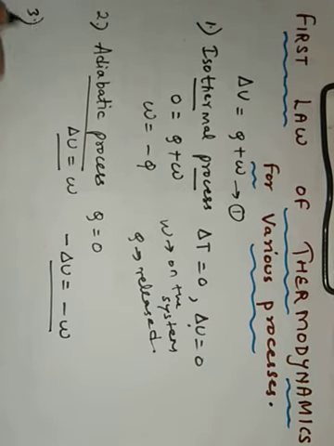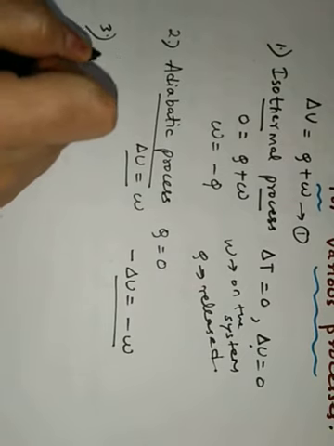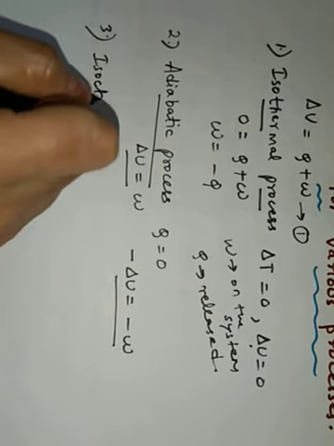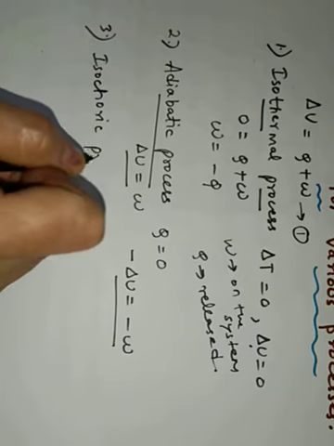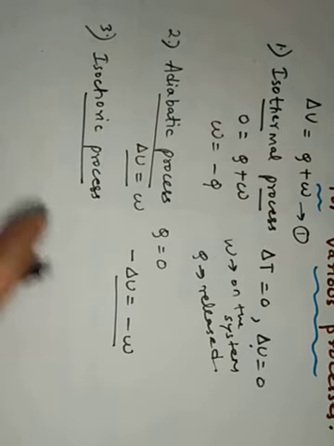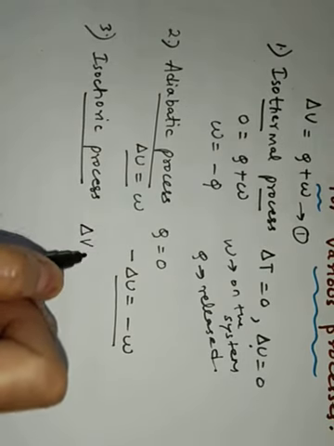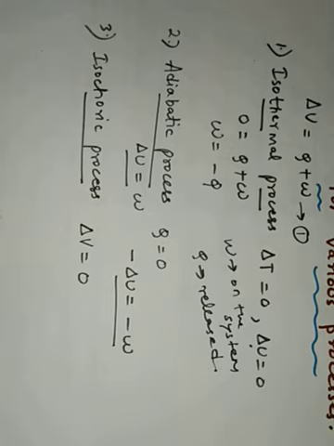Next we come to the third type of process, and that is what? Isochoric process. I know you are thinking that volume 0 लेना है. Yes, isochoric के लिए क्या 0 होता है? Volume. There is no change in volume. So delta V is equal to 0.